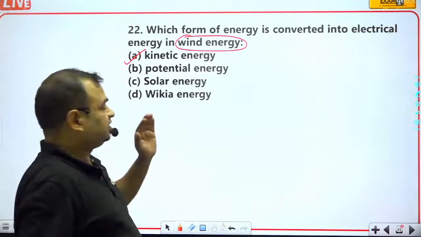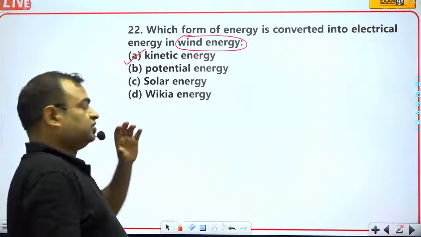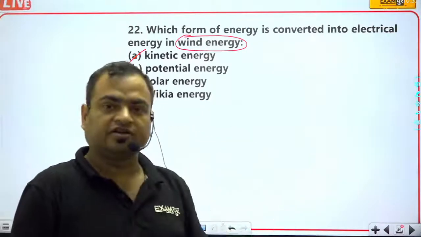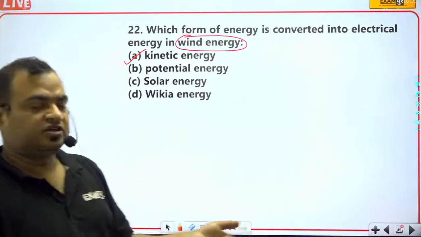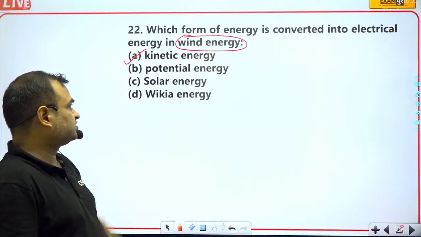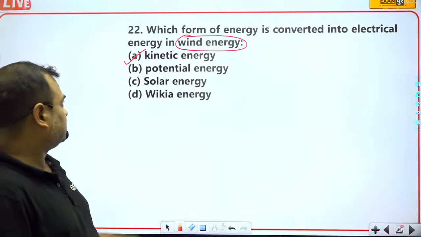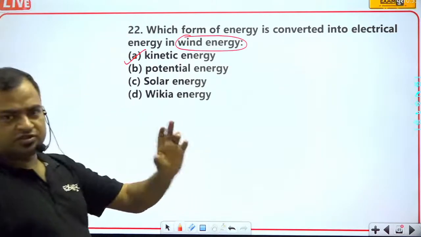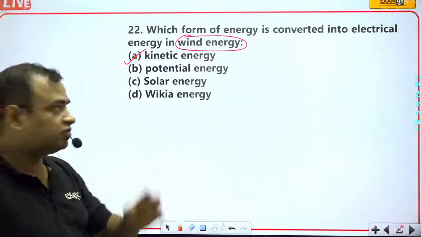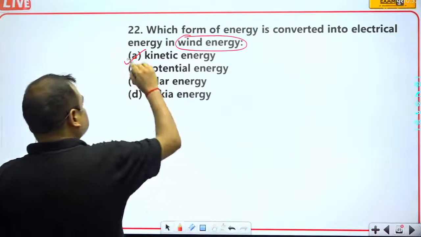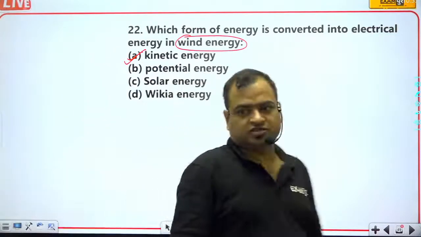Then those blades rotate, and they are connected to the alternator of this wind turbine system, and that alternator converts it into electrical energy. A moving body always has kinetic energy, so this is the correct answer.